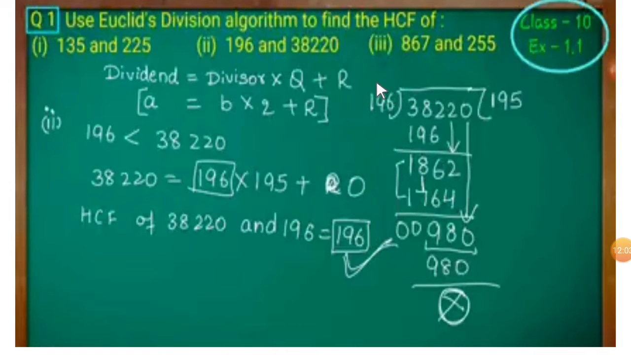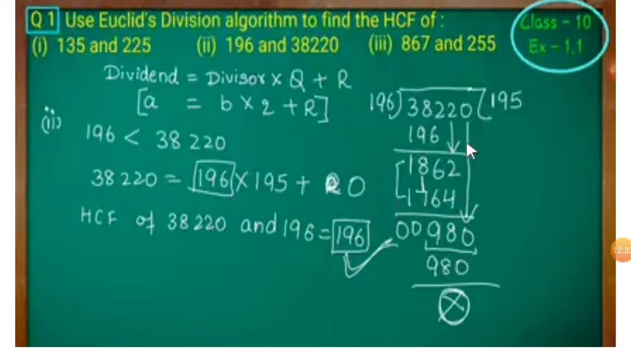1862 now. Now 196 nines are 1764. You have to try this one, trial and error method, okay. If you take 10, it becomes more. So you have to subtract these numbers. 12 minus 4 is 8, 6 minus 6 is 0, 1 carry, 16 minus 7 is 9, 1 carry, 8 minus 8 is 0. So 98 is the remainder in this case.